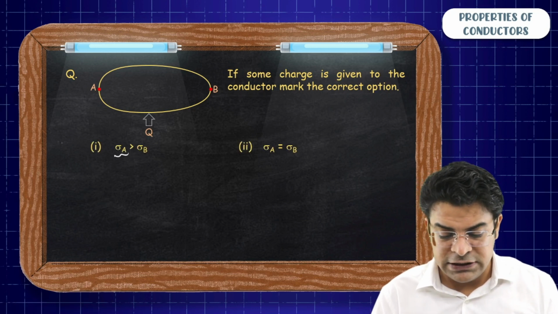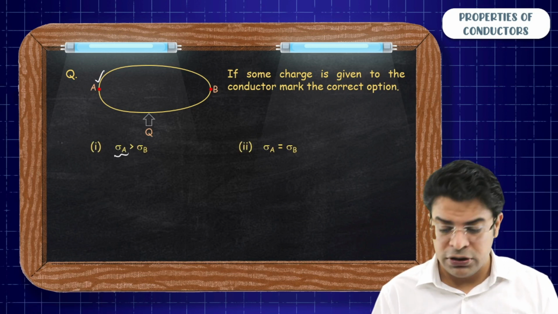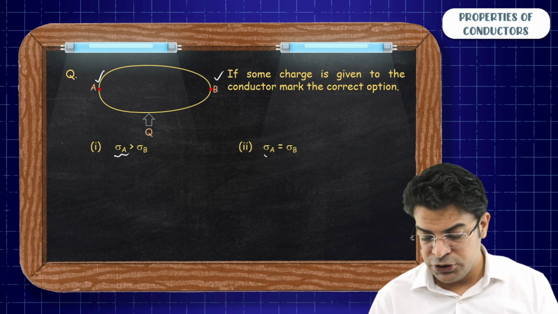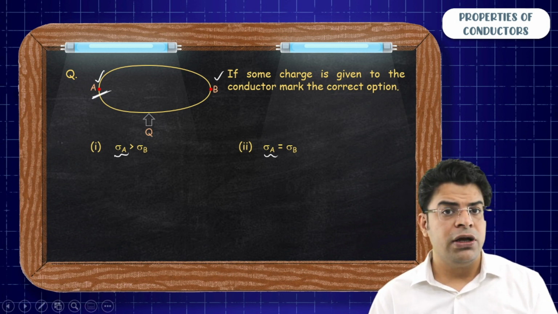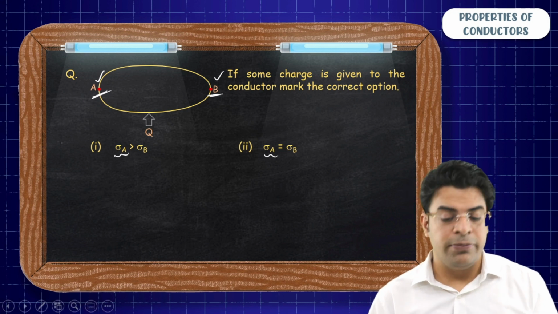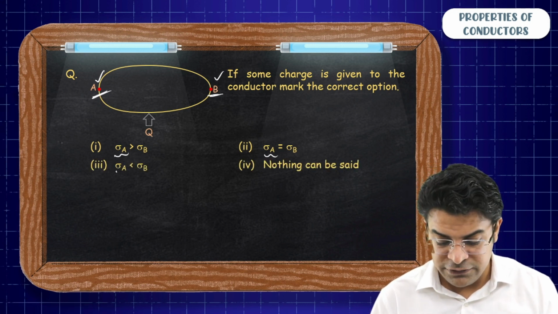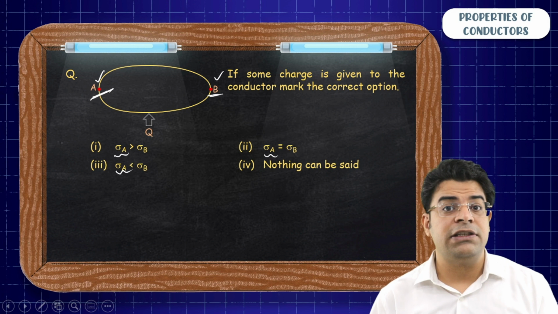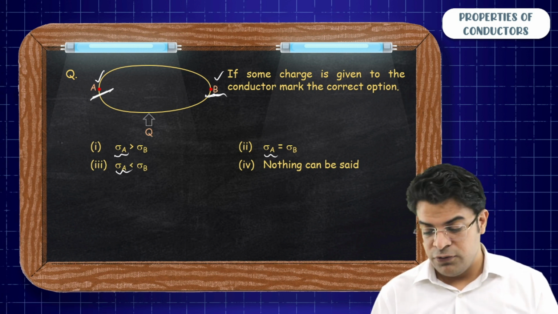The surface charge density at A is more than the surface charge density at B. Option 2, the surface charge density at A is equal to the surface charge density at B. Option 3, the surface charge density at A is less than the surface charge density at B. And option 4, nothing can be said.